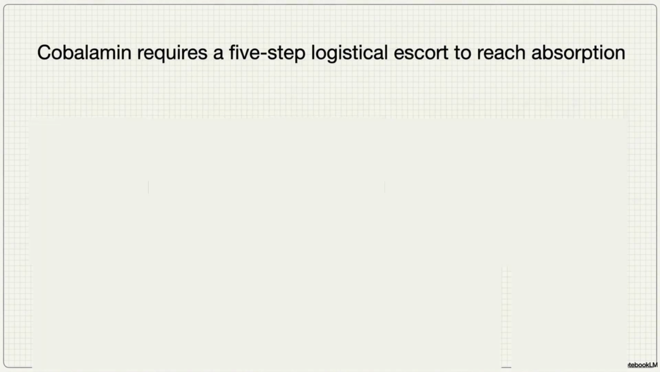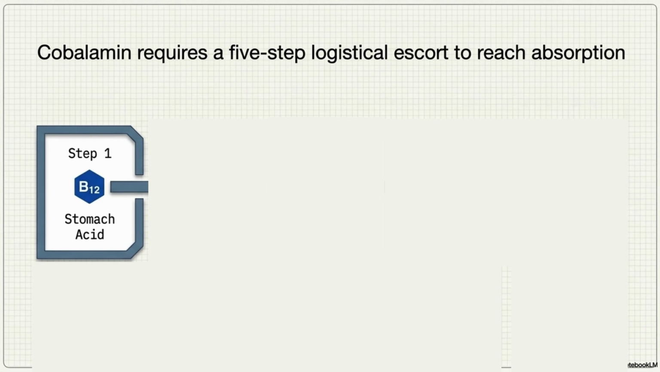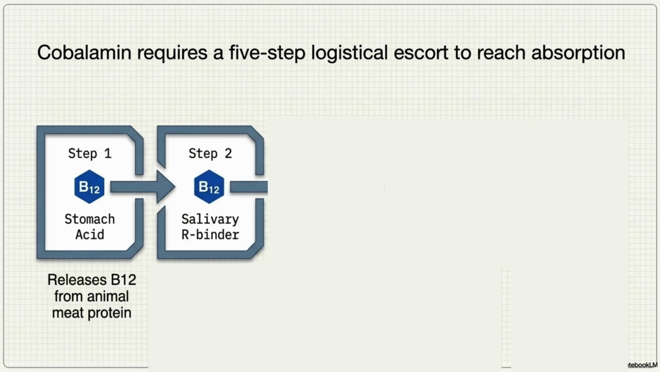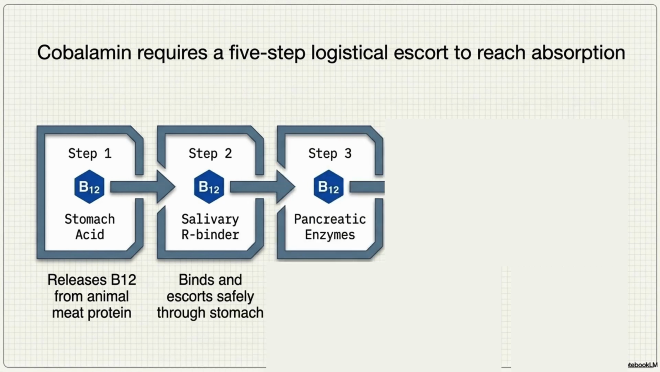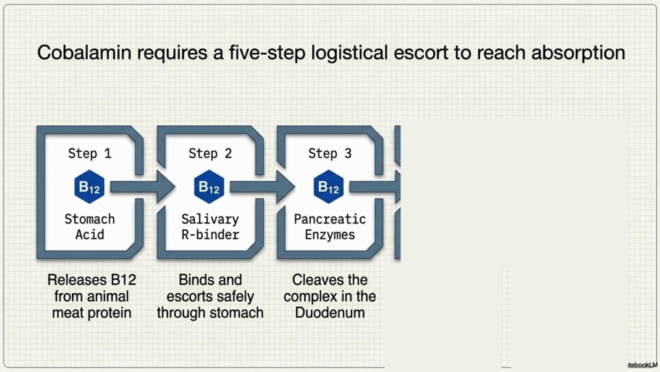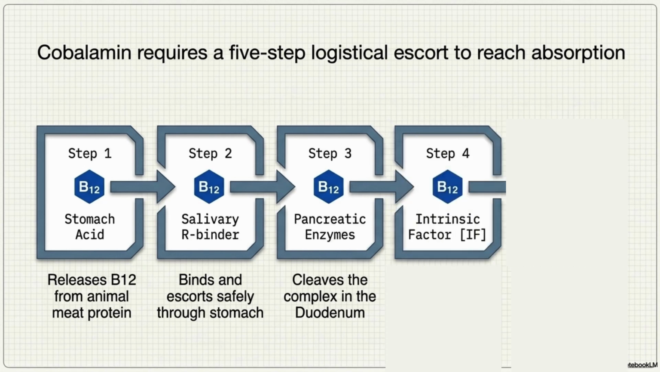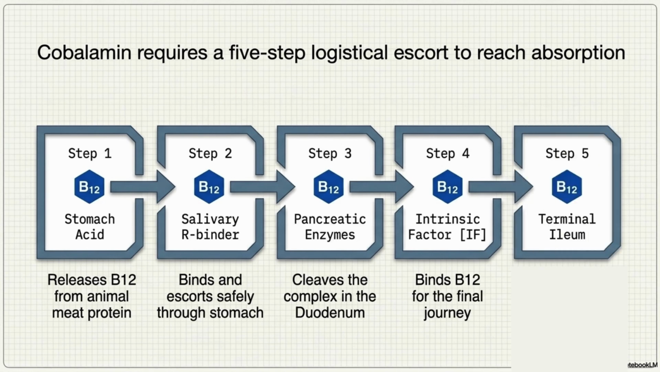Even if you eat it, B12 is hard to absorb. Cobalamin requires a 5-step logistical escort to reach absorption. Follow the steps on screen. Step 1. Stomach acid releases B12 from animal meat protein. Step 2. Salivary R binder binds and escorts it safely through the stomach. Step 3. Pancreatic enzymes cleave the complex in the duodenum. Step 4. Intrinsic factor or IF binds B12 for the final journey. And step 5. The terminal ileum acts as the final checkpoint for absorption into the blood.